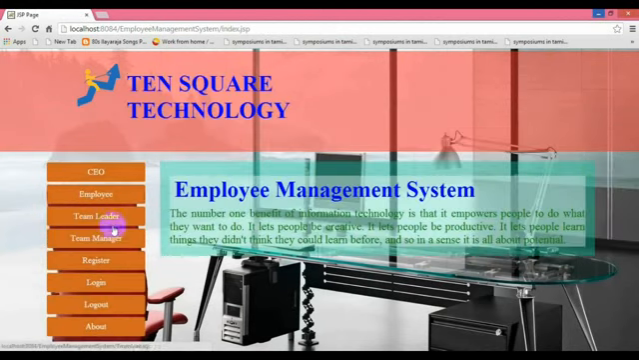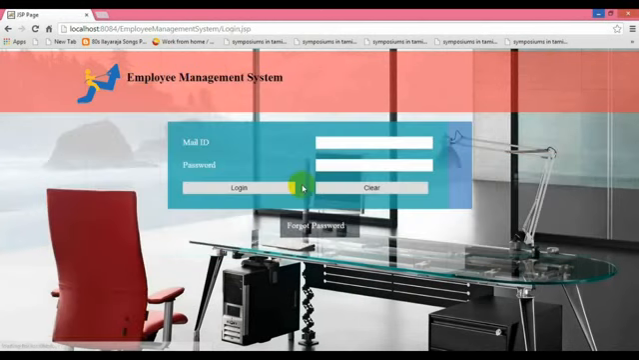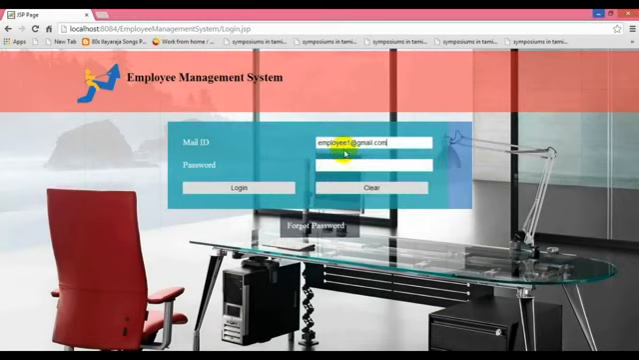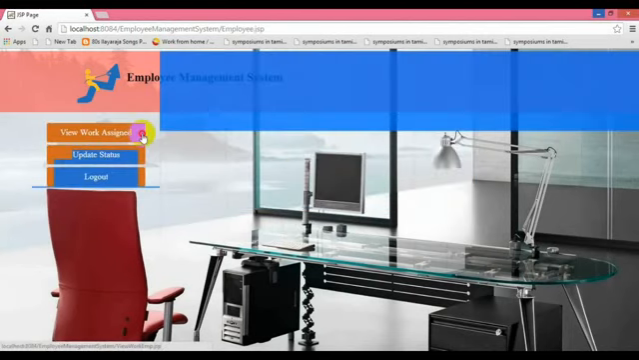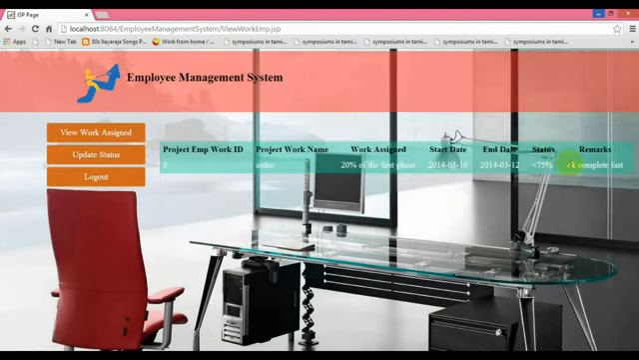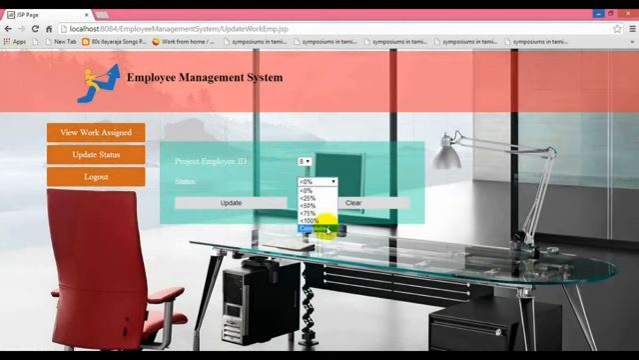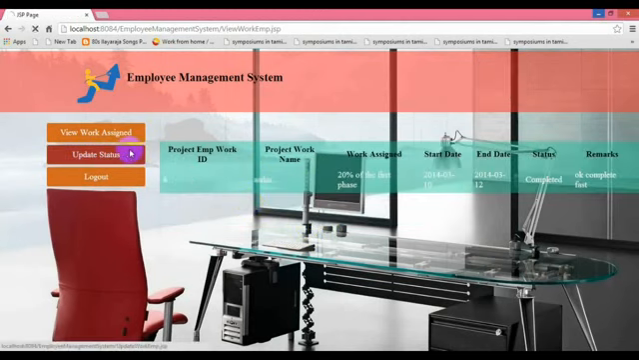So logging out. Then we go to the employee. As usual we log in with the employee mail ID and password. Password is employee. So we are logged in. Then we can view their work assignment status, that is okay, completed first, that has been given by the employee leader. So the employee updates the complete status of this work by using status as completed. So logging out.